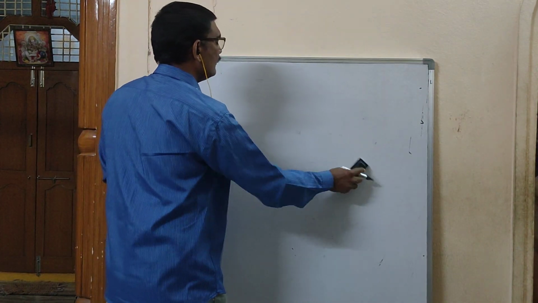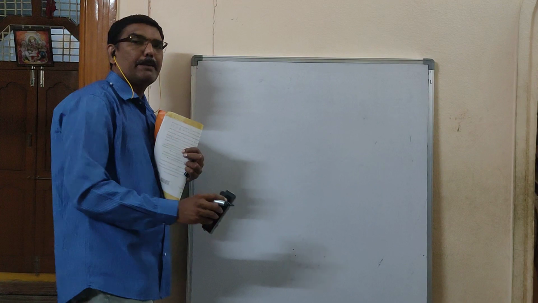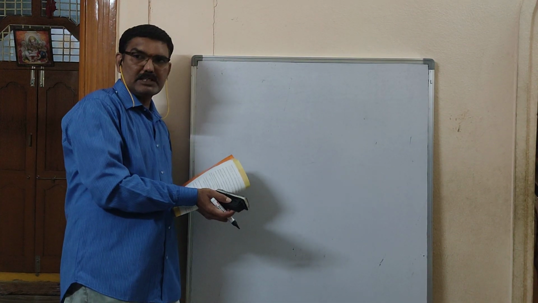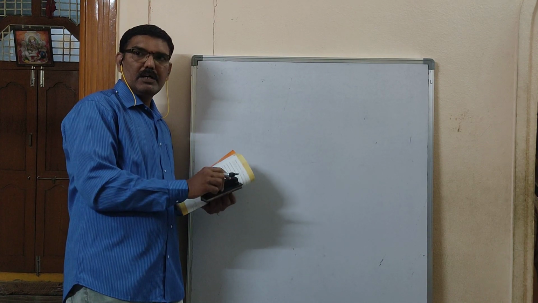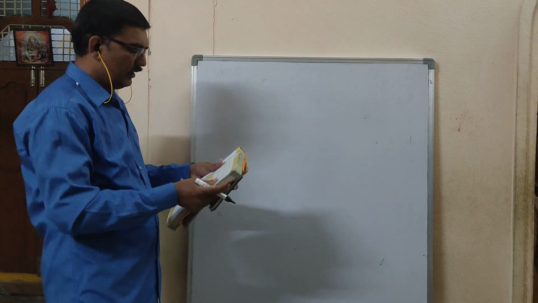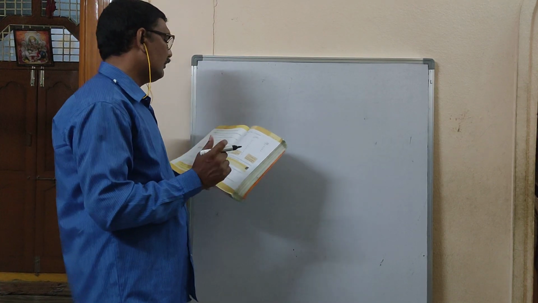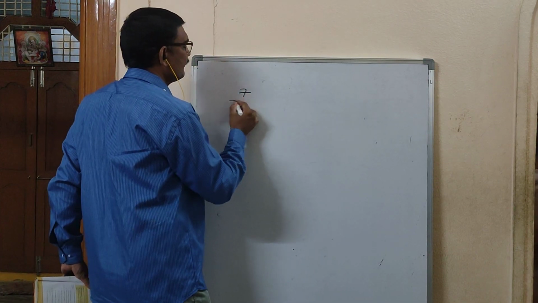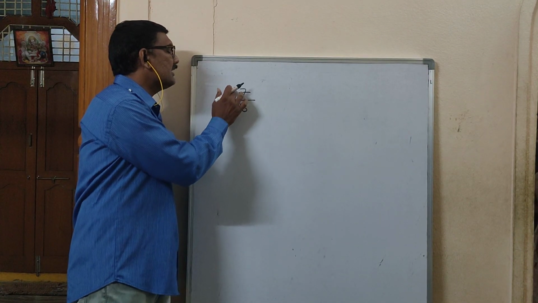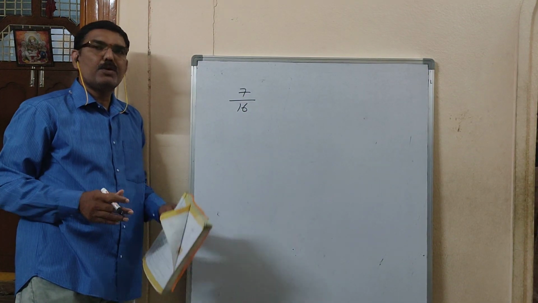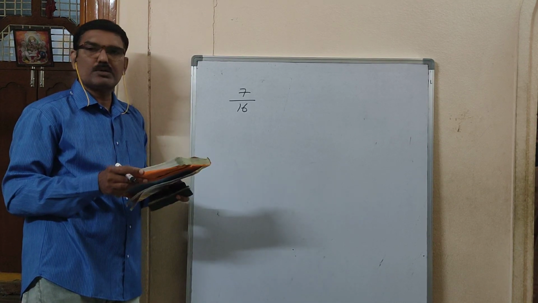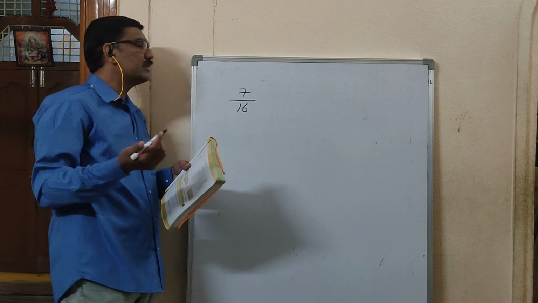Now, how we can convert a rational number to a decimal number, and a decimal number into a rational number. Conversion of rational number to decimal, decimal to rational number. Now we'll go for one problem, that is 7 by 16. What is 7 by 16? It is in the form of p by q or not? P by q means it is a rational number. The question is you have to convert it into decimal form.